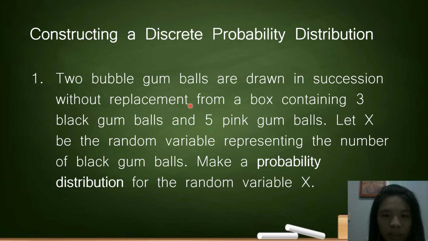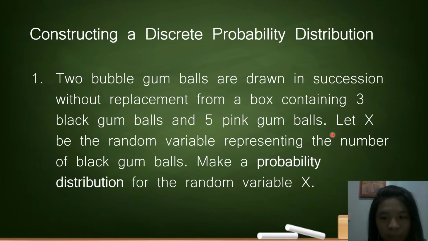Here, it says that there is a box and that box contains 3 black gumballs and 5 pink gumballs. Then, it also says that there will be 2 bubblegum balls to be drawn in succession without replacement.